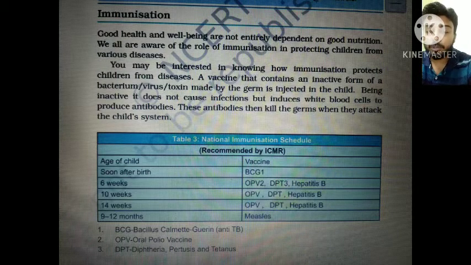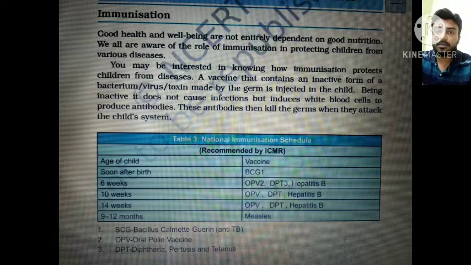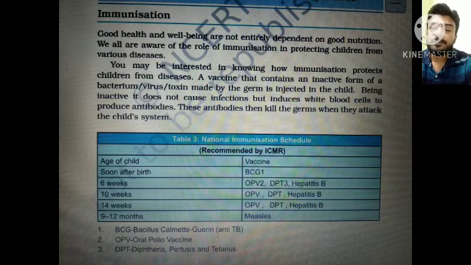At 6 weeks, OPV, DPT and hepatitis B are given. At 10 weeks, OPV, DPT, hepatitis B, and at 14 weeks, OPV, DPT, hepatitis B. These are all the doses of vaccines injected into the child.